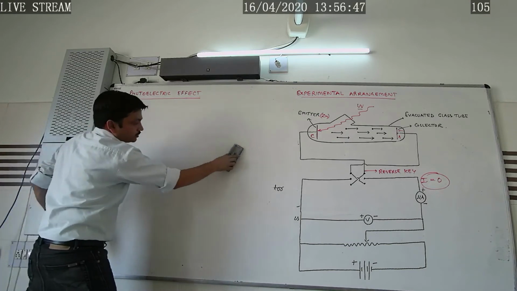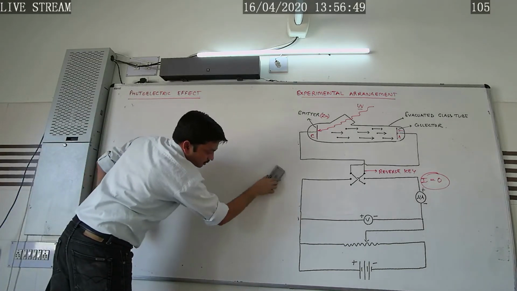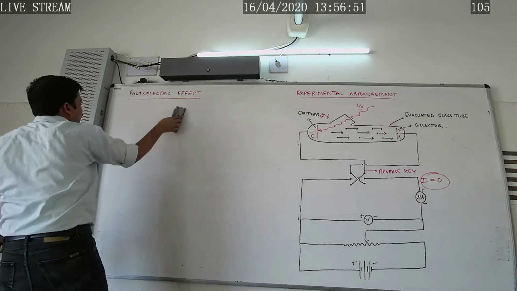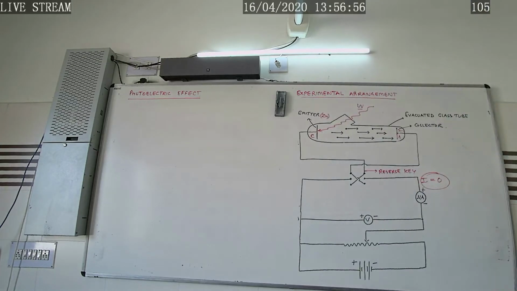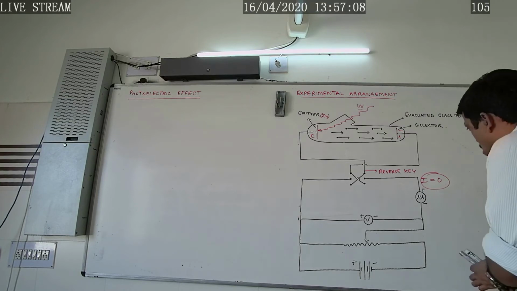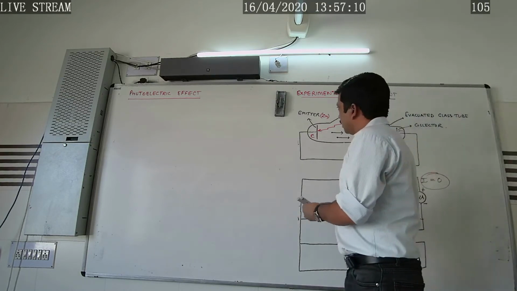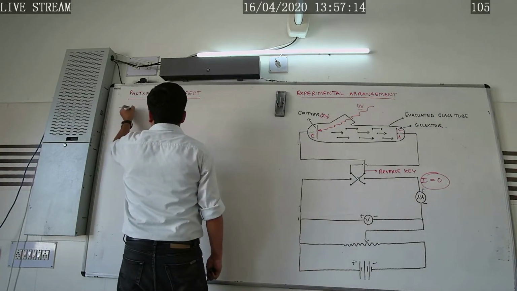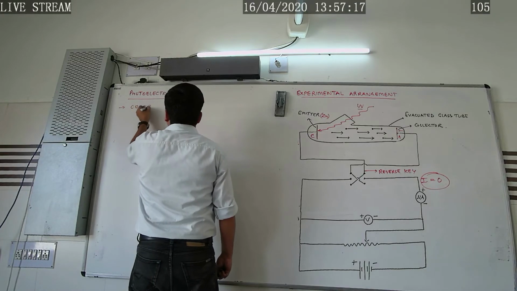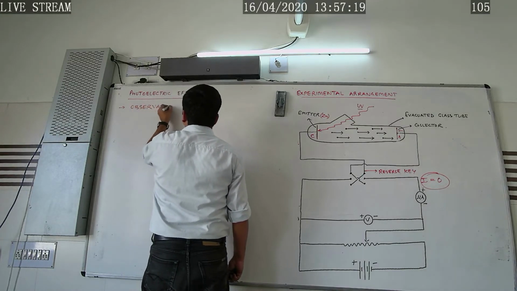Now we are going to study the observations. What observations were made on this photoelectric effect?